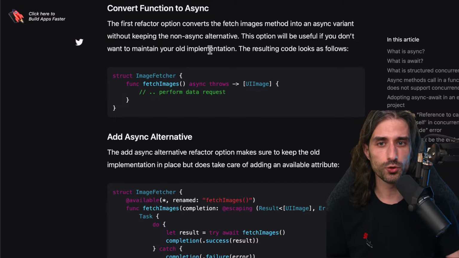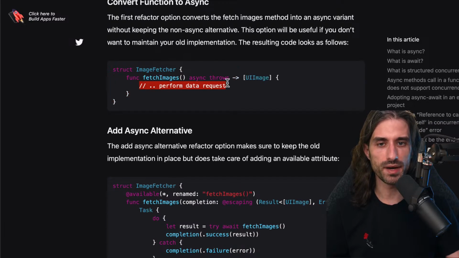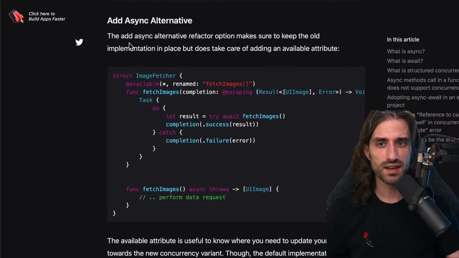It will be useful if you don't want to maintain your old implementation, and the resulting code looks as follows. And then the implementation will depend on what you had in your original method. The add async alternative option will make sure to keep the old implementation in place, but does take care of adding an @available attribute.